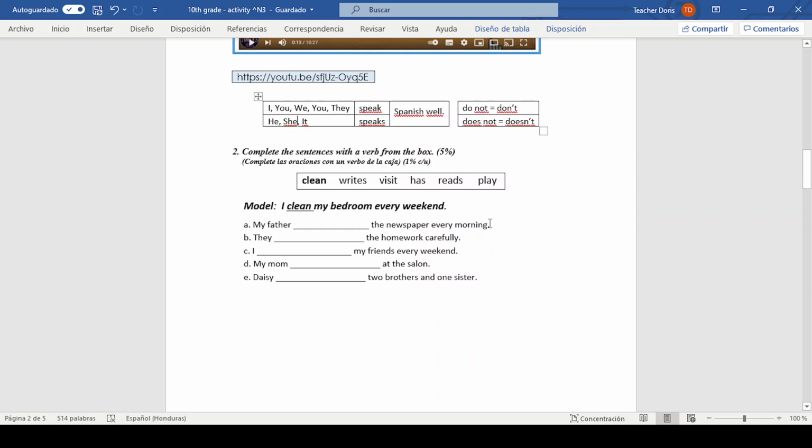What do we do with a newspaper? ¿Qué hacemos con un newspaper? Un periódico. ¿Qué hacemos? We clean, we write, we visit, we has, we read, we play. Okay, you have to choose what is the best answer here. Choose one of these verbs. Okay, and complete the information with these verbs in the box. Con estos verbos este cuadro, ustedes van a elegir cuál es la respuesta correcta de acuerdo a lo que dice acá.